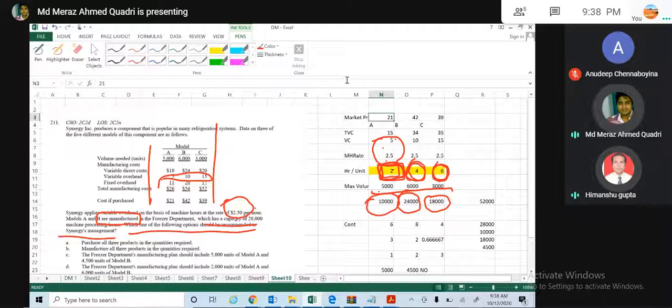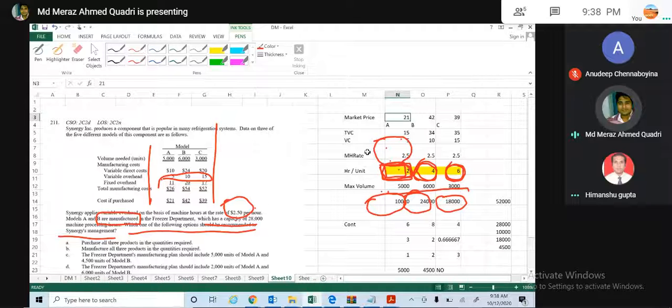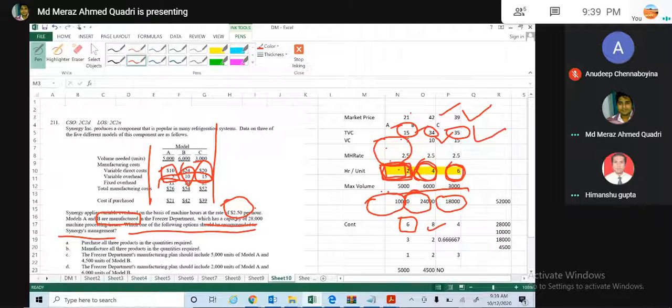Now this market price I will take to know how much savings I am going to make. So this can be considered as a market price or as the sale price for the purpose of calculating contribution. And this is the total variable cost. Total variable cost is 10 plus 5, 25 plus 24 plus 10 and 20 plus 15. तो ये कितना हो गया जी? 15, 24 and 35. So 21 minus 15 is contribution 6. 42 minus 34 is contribution 8. 39 minus 15 is contribution 4.